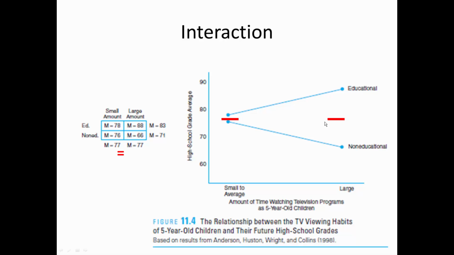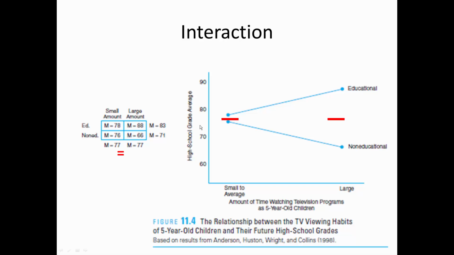As you see, they're both at the same level in terms of high school GPA. So there is no difference, and the table also verifies that there is no difference between the two levels of factor B. So there is an interaction because the lines are not parallel.